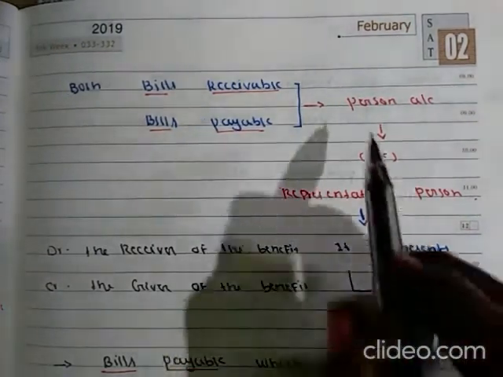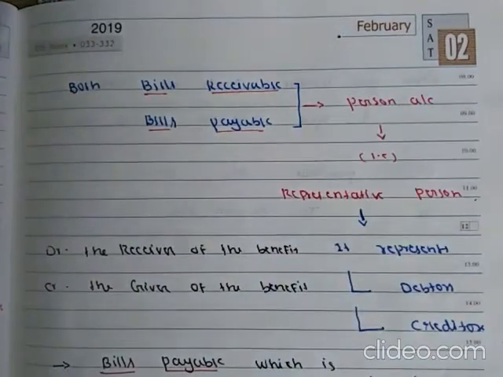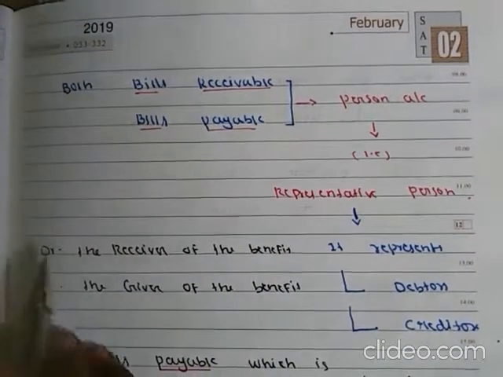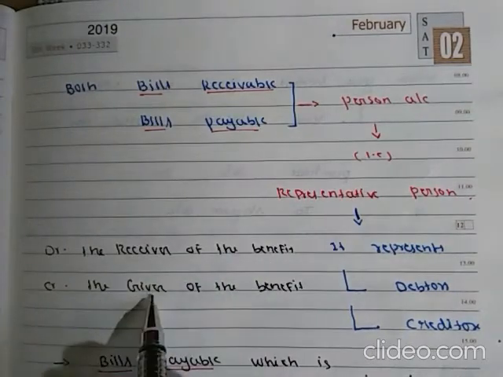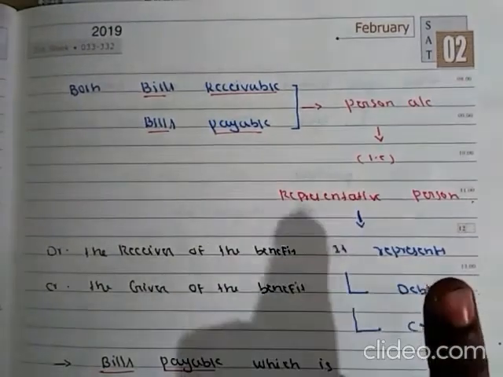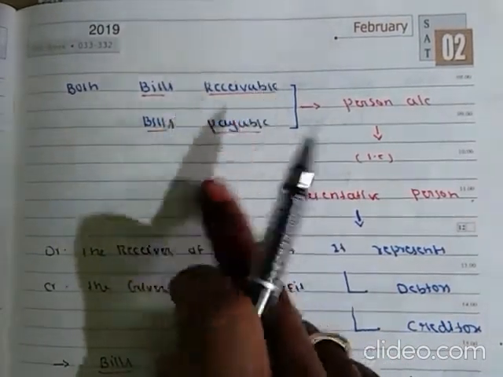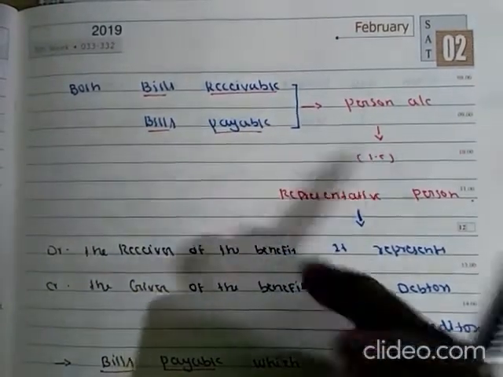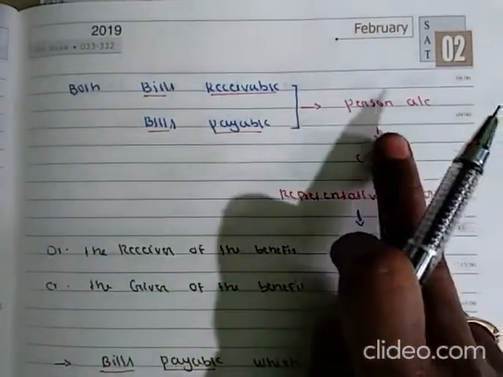So it represents personal account only. Debit the receiver of the benefit and credit the giver of the benefit. So it is payable to a person, or receivable from a person. So it indicates personal account only.